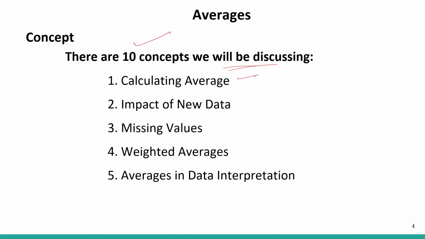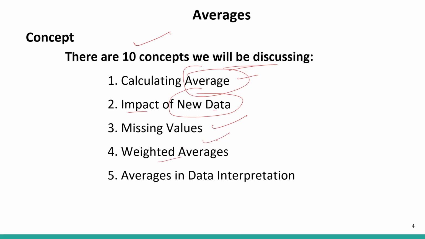Calculating average: how to calculate average if you are given a large or small data set. The second topic will be the impact of new data. Let's say you have the average of a data set. What will happen if I throw two new data, or three new data, or another data set into it? How will it impact the already calculated average? We'll also talk about missing values. If you have a data set with some missing values and you know their average, how do you calculate them?